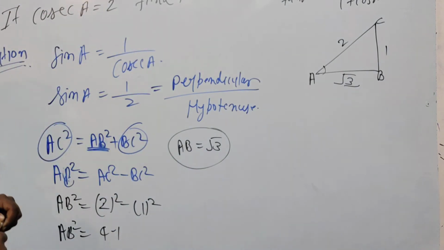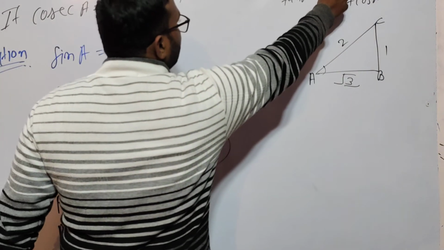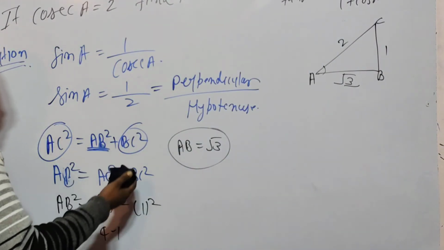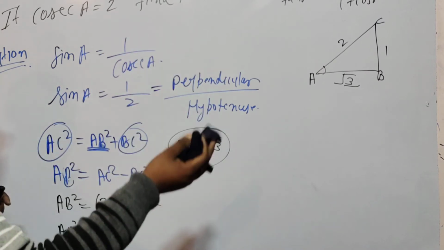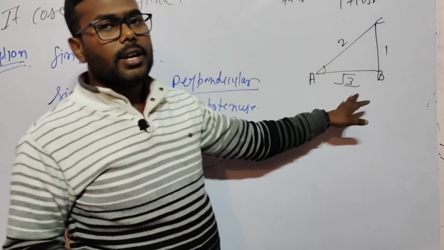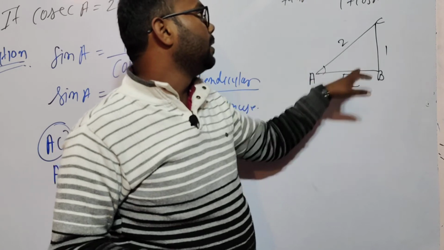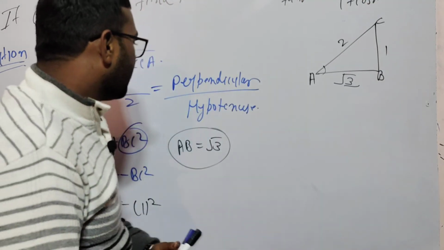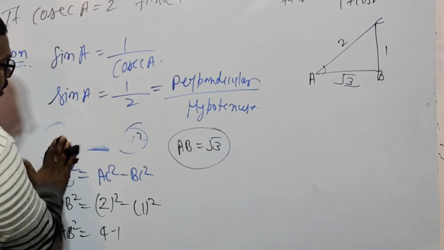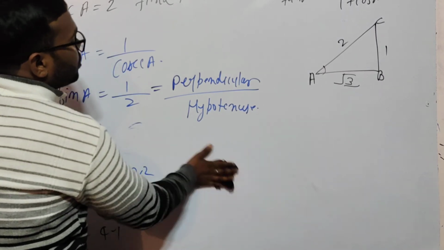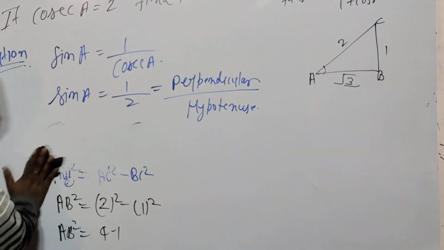Any problem? No. I am erasing this because we got sin A, but we need in the solution tan A and cos A also. We can find tan A and cos A easily by using this triangle, and put these values in the given expression, and we get the answer.